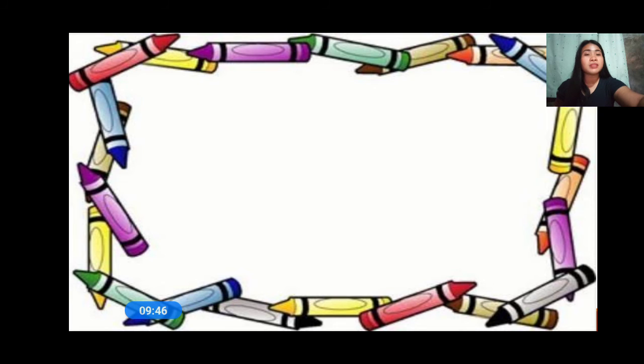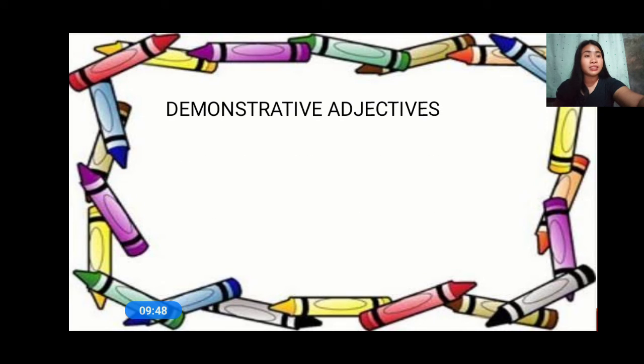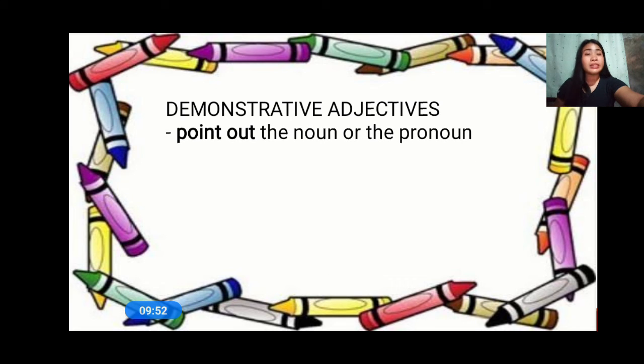Now here comes the demonstrative adjective. A demonstrative adjective points out the noun or the pronoun. So the adjective that points out the noun or pronoun, what is that? Demonstrative adjective. What is demonstrative adjective, everyone? An adjective that points out the noun or pronoun. Do you understand? Okay, very good.